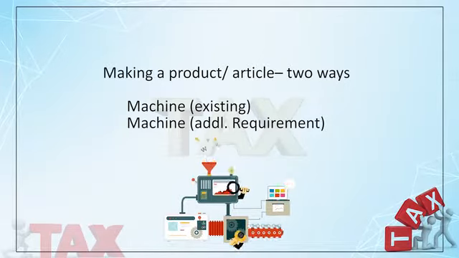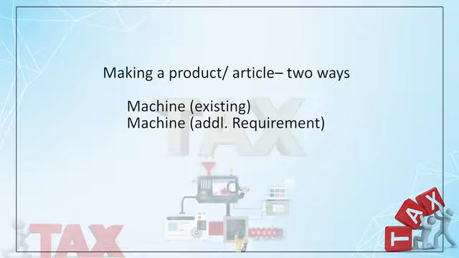So once again, mind it, I will move one by one. In this case, when there is an existing machine and the excess production can also be done with the help of the machine, you need not incur any other expenditure. So what happens in that case? A very simple thing. It is once again the marginal cost of producing the unit. I will compare it with the purchase price, and the lowest should be taken.